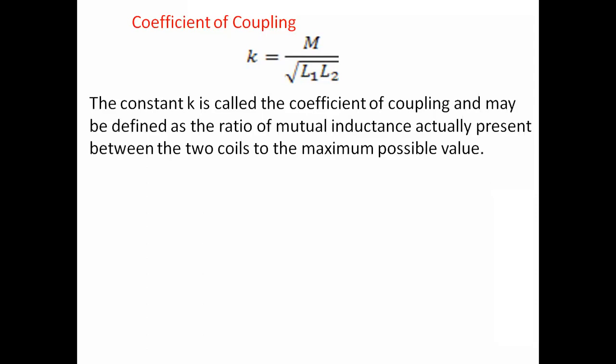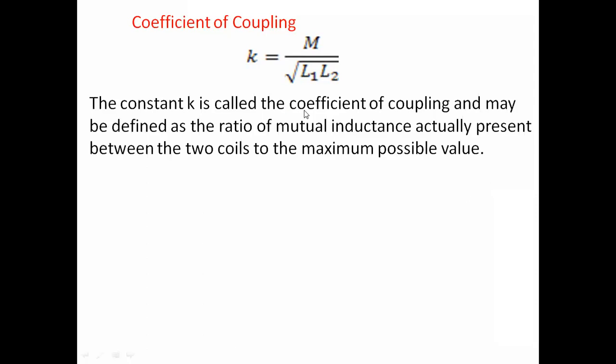The other one is the coefficient of coupling. How can we make the coupling between these two coils? That will be represented by this formula: K is equal to M by root of L1 into L2. M is the mutual inductance between the two coils, and L1 and L2 are the self inductances of the individual coils. K is the coefficient of coupling.